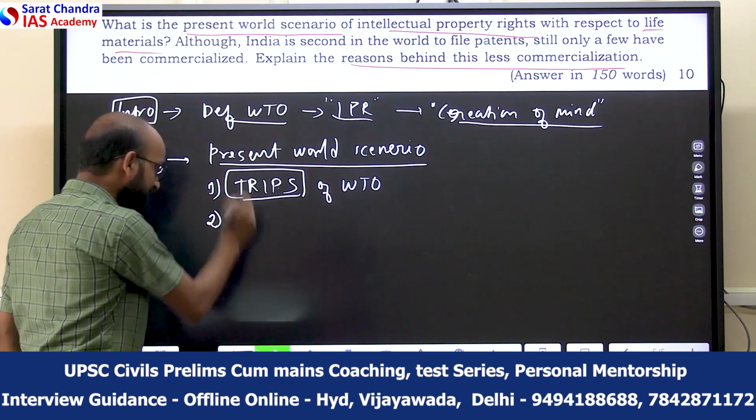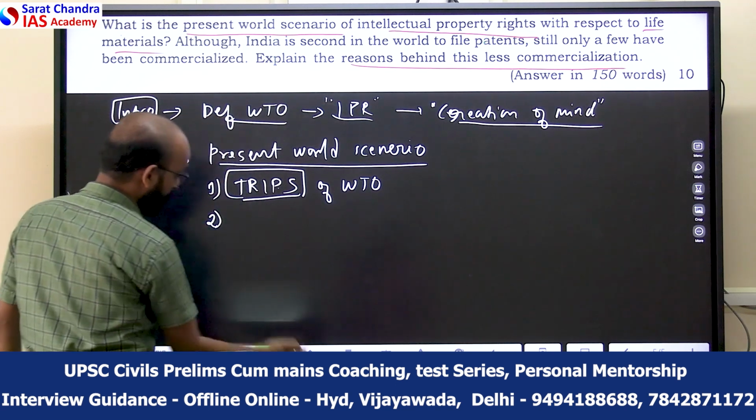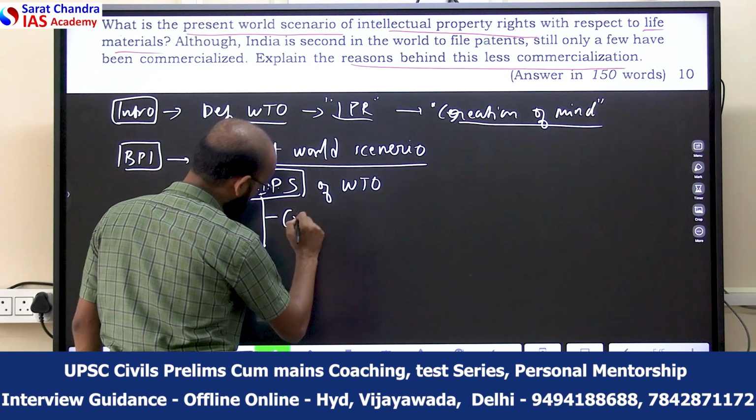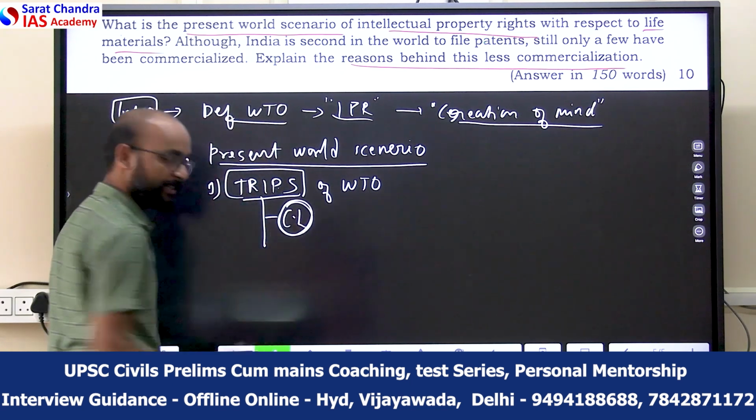Point number 2, within this, if you want, you can also mention the presence of compulsory licensing.